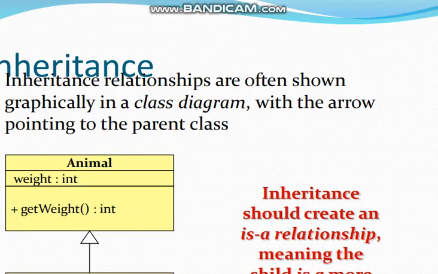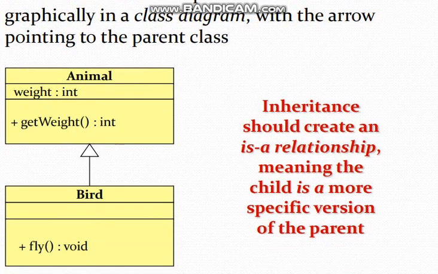Totally we can show it with the help of a diagram. See here we have a class diagram. This is the diagrammatic representation of a class. Now here we have the animal class and the bird class.